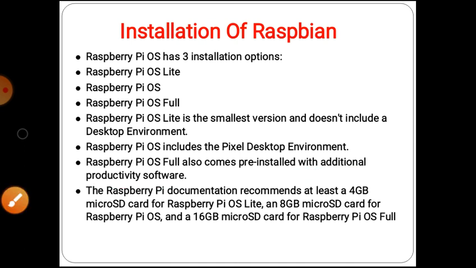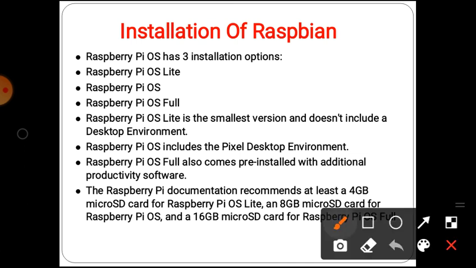The Raspberry Pi documentation recommends at least a 4 GB micro SD card.